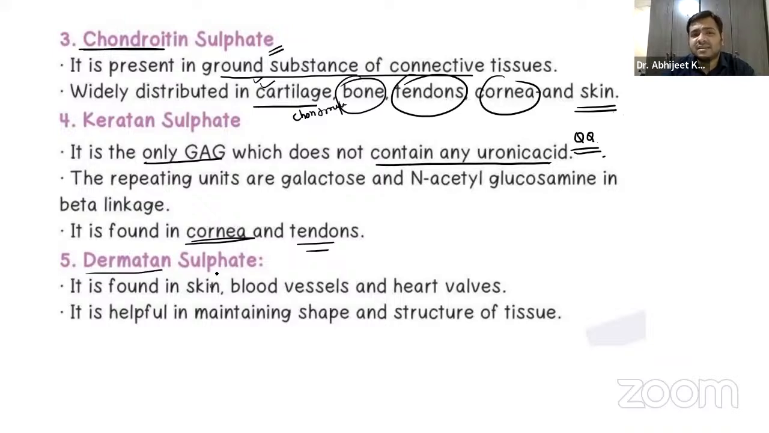Dermatan sulfate, derma means the skin, guys. It is found in the skin, the blood vessels, and the heart valves. It is helpful in maintaining the shape and structure. The valves of the heart are the ones preventing the backflow of blood, right?